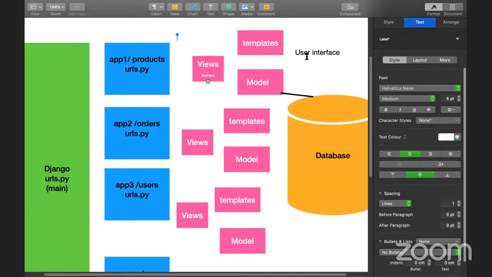Okay, so template is for user interface, model is for the database, business logic is in the views. So the views are nothing but controllers in this project. Okay, views will decide which one I need to call. Is that models? Is that templates? Sometimes your Django project doesn't require to make a call to the model also. Sometimes we don't use the model also, guys. Because model is nothing but a script to create tables in the database.